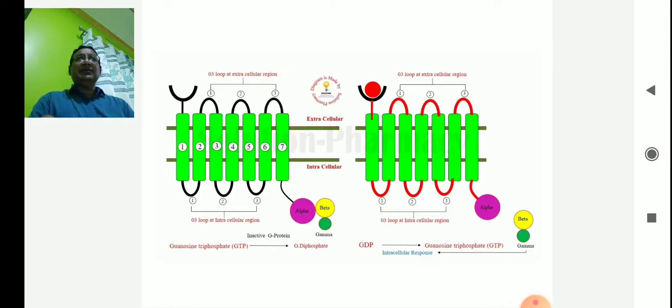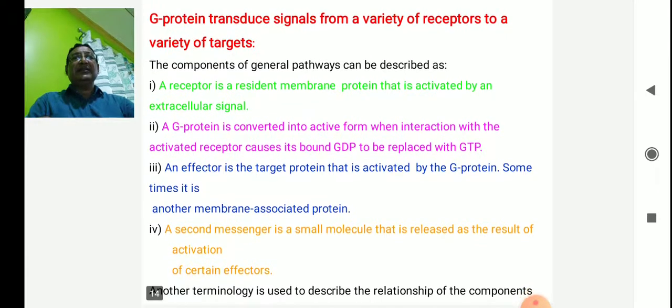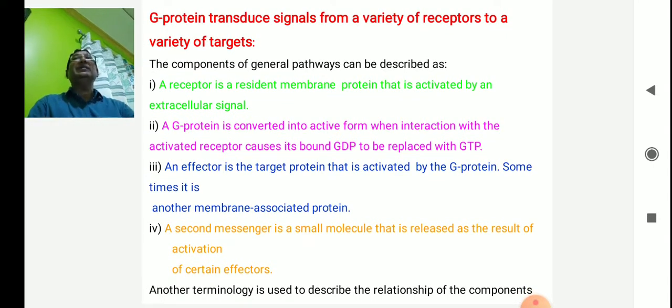So this is the most important thing regarding the G protein coupled reaction. The diagram I am giving is just schematic. In the next diagrams, I give the details of how G proteins transduce signals from a variety of receptors to a variety of targets. The components of the general pathway can be described as follows. A receptor is a resident membrane protein, found inside the membrane, not an outside protein, that is activated by an extracellular signal, meaning hormones, enzymes, and the like.